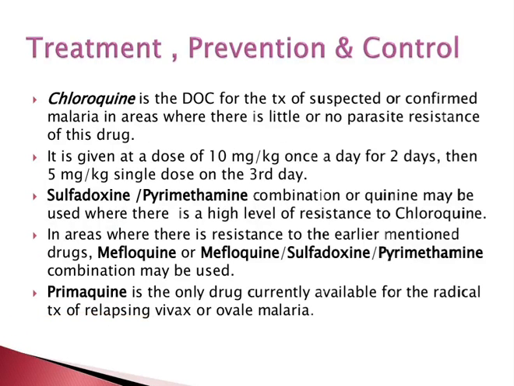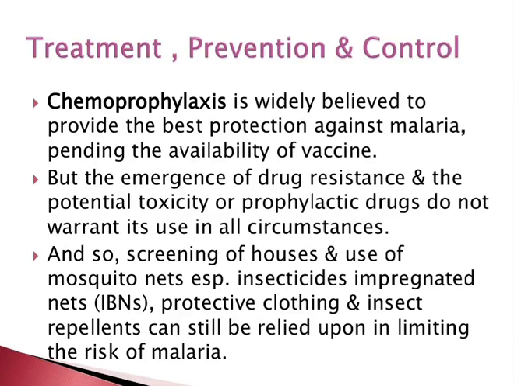Chloroquine is the drug of choice for the treatment of suspected or confirmed malaria in areas where there is little or no parasitic resistance to this drug. It is given at the dose of 10 mg per kg once a day for 2 days, then 5 mg per kg single dose on the 3rd day. Sulfadoxine-pyrimethamine combination or quinine may be used where there is a high level of resistance to chloroquine. In areas where there is resistance to the earlier mentioned drugs, mefloquine or the sulfadoxine-pyrimethamine combination may be used. Primaquine is the only drug currently available for the radical treatment of relapsing vivax or ovale malaria.